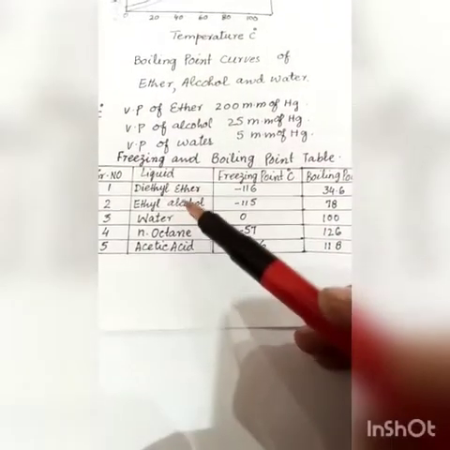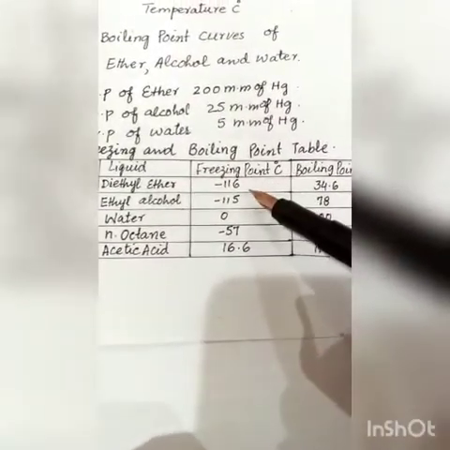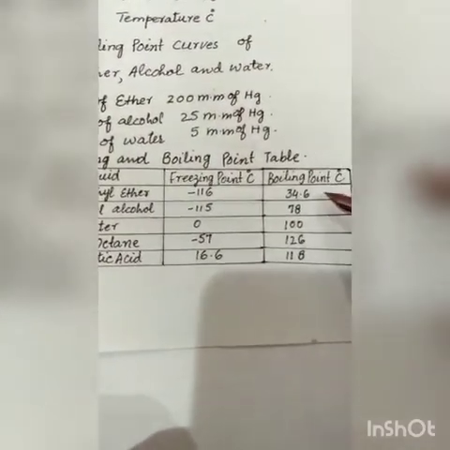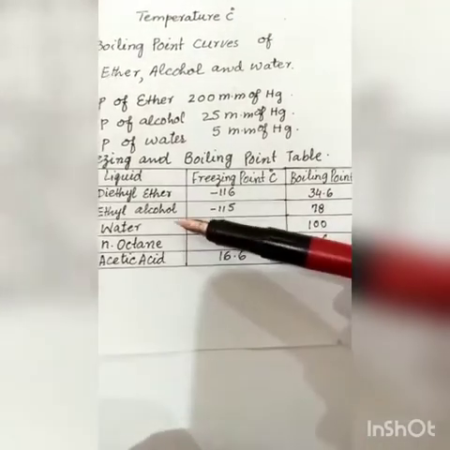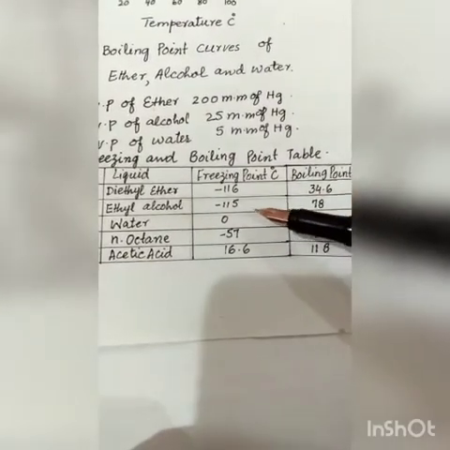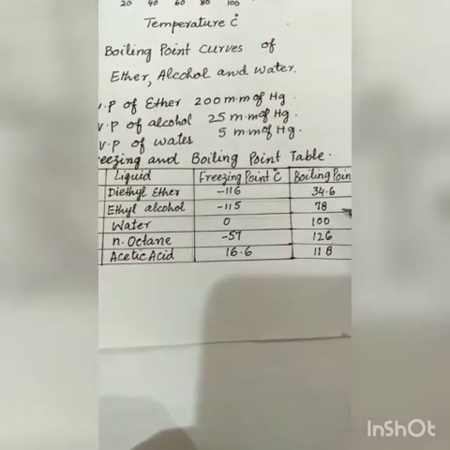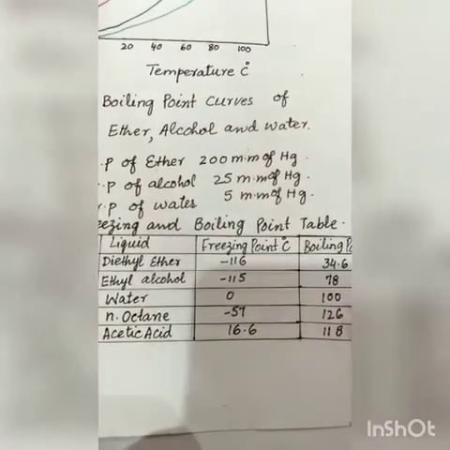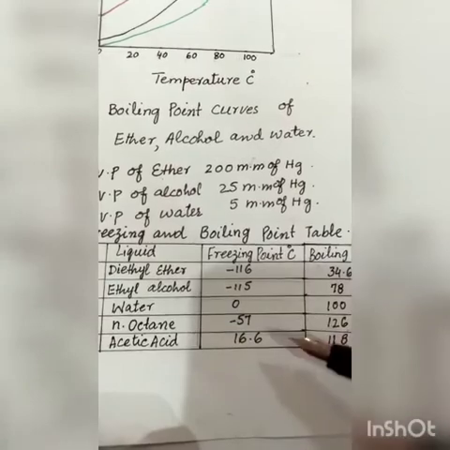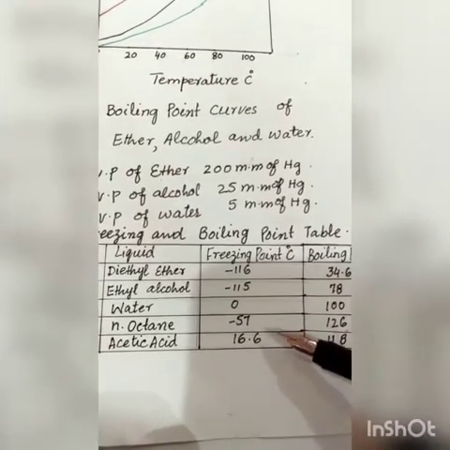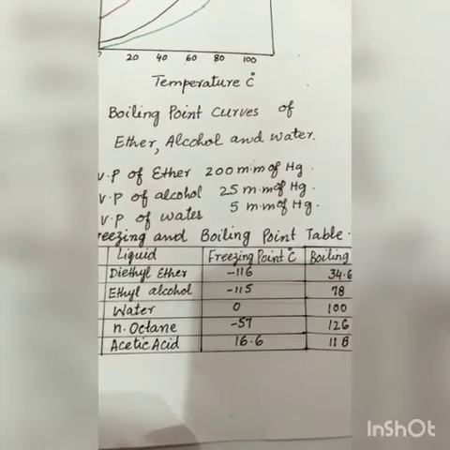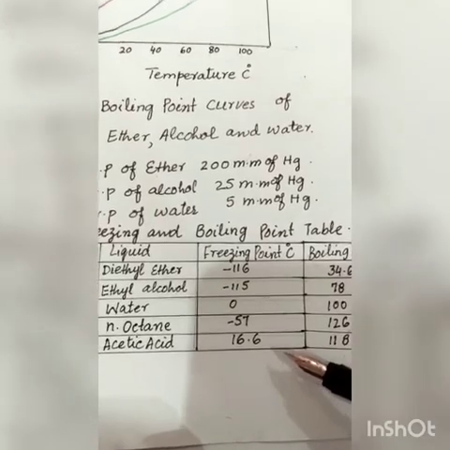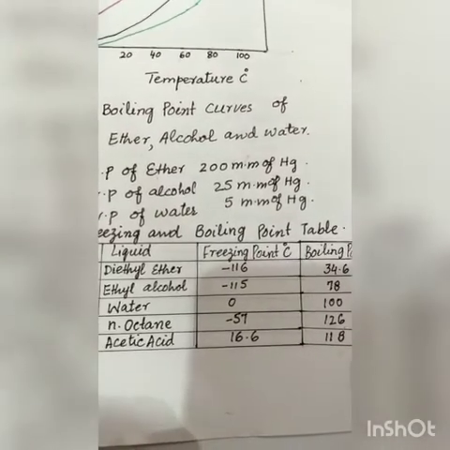For example, diethyl ether freezes at a temperature of minus 116 degrees Celsius and its boiling point is 34.6 degrees Celsius. Ethyl alcohol is a liquid. It has a freezing point of minus 115 degrees Celsius and a boiling point of 78 degrees Celsius. Water has a freezing point of 0 degrees Celsius and a boiling point of 100 degrees Celsius. N-octane has a freezing point of minus 57 degrees Celsius and a boiling point of 126 degrees Celsius. Acetic acid has a freezing point of 16.6 degrees Celsius and a boiling point of 118 degrees Celsius.